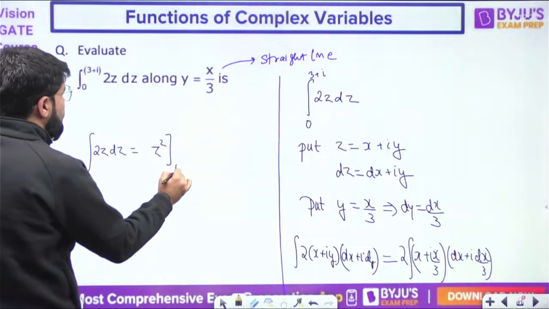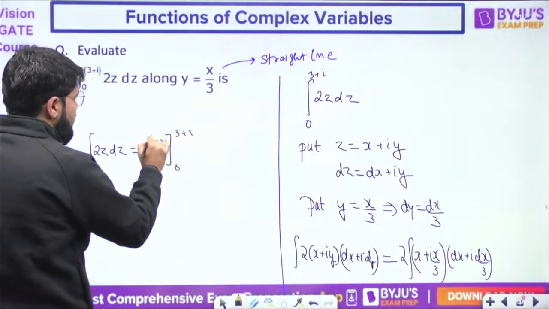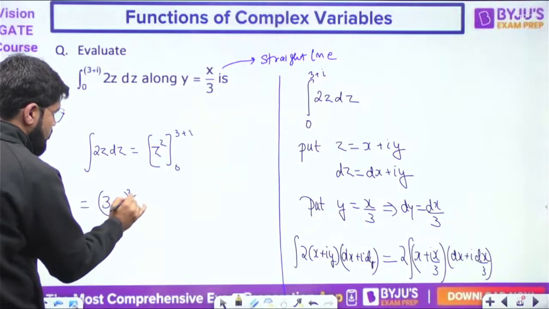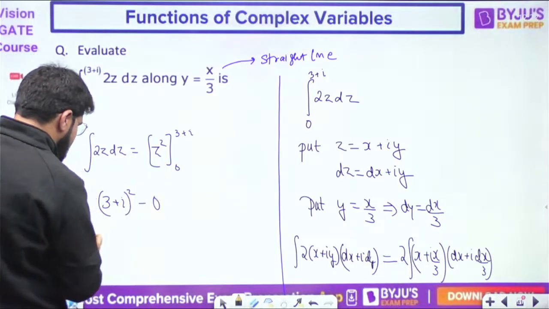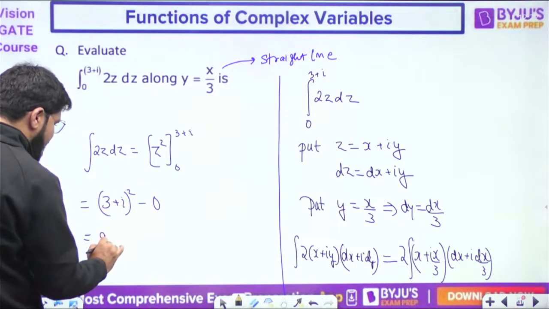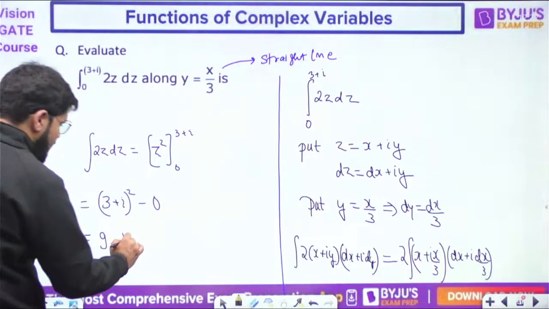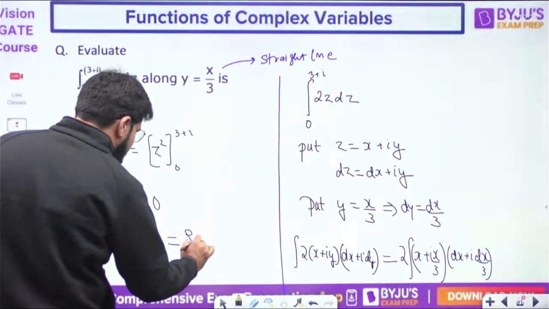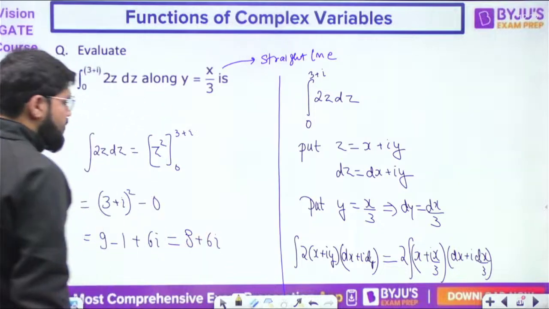Now I will put the limits of z, from 0 to 3 plus i. So this looks like (3 plus i) whole square minus 0, the lower limit being 0. 3 square is 9, i square is minus 1, plus 6i, that is plus 2ab. So this is 8 plus 6i.